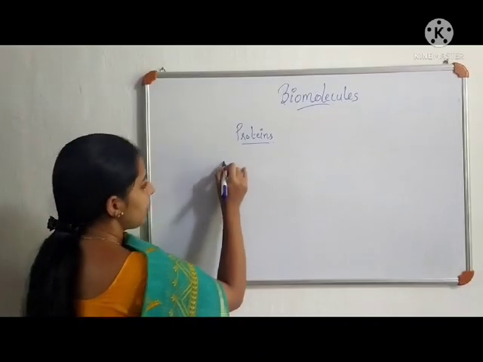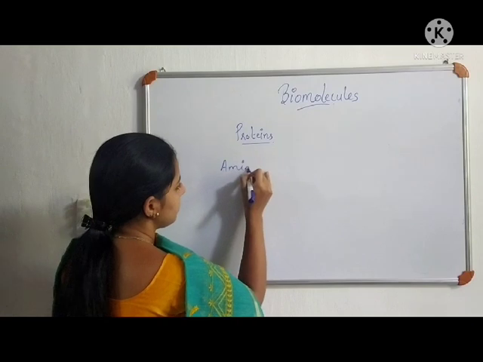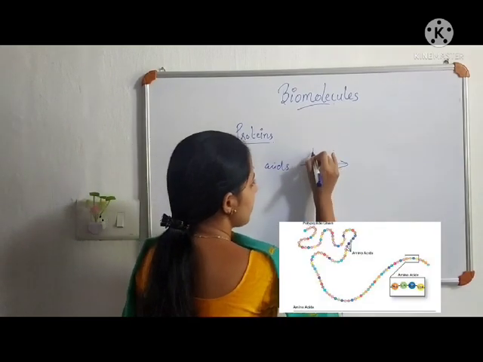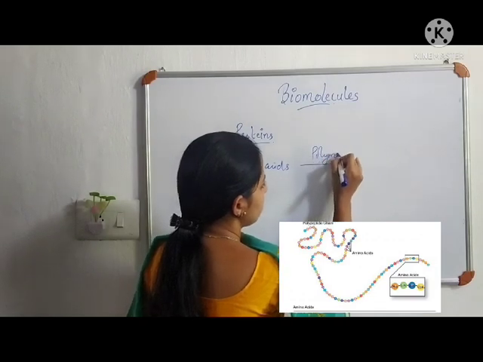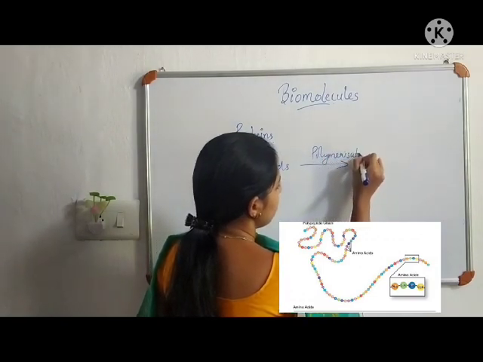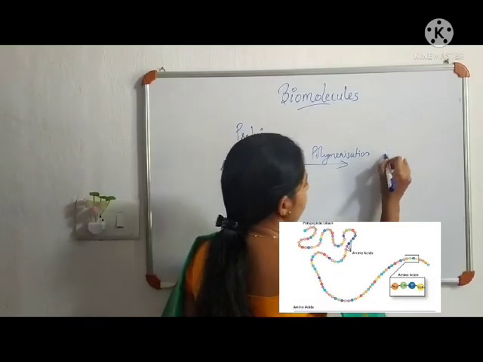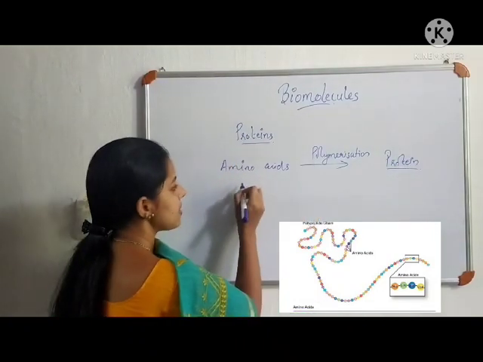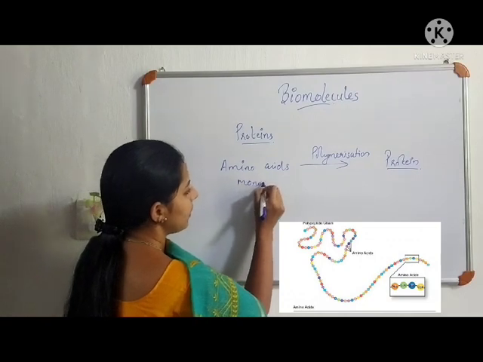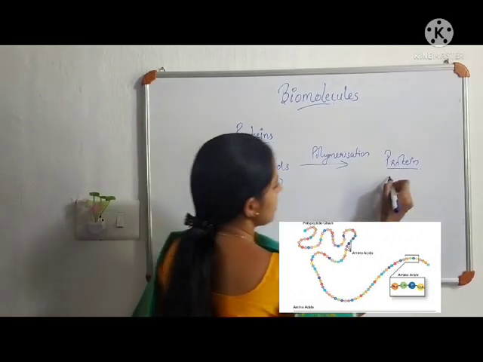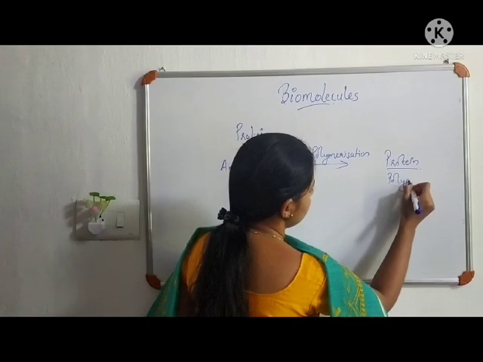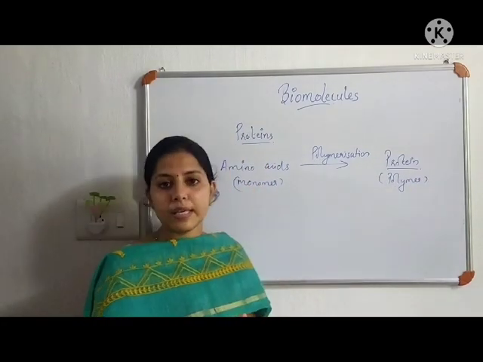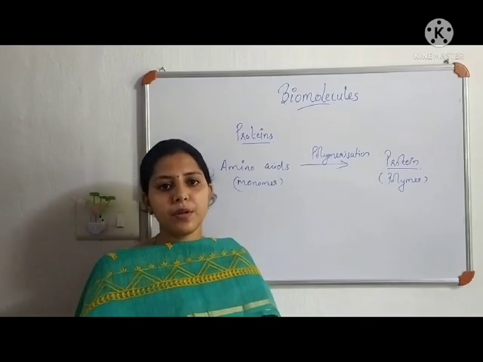So a large number of amino acids undergo a polymerization reaction, and it forms the polymer protein. So amino acid is the monomer and protein is the polymer. Okay, so the monomer of protein is amino acid. So what is an amino acid?